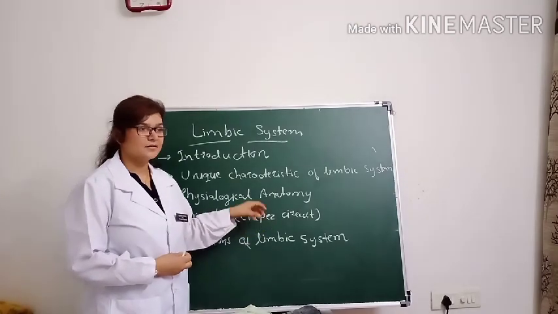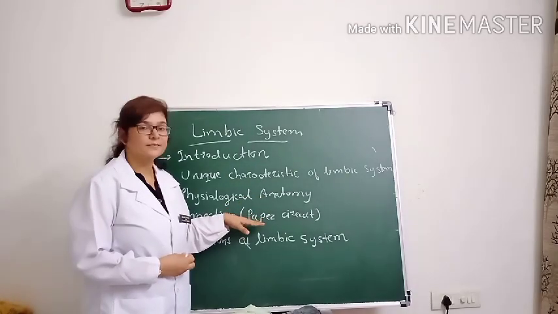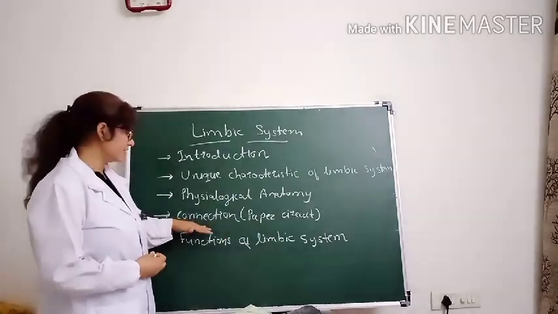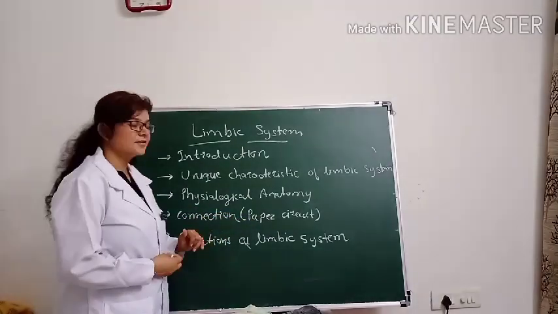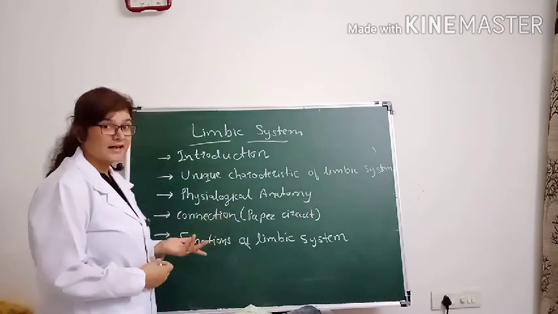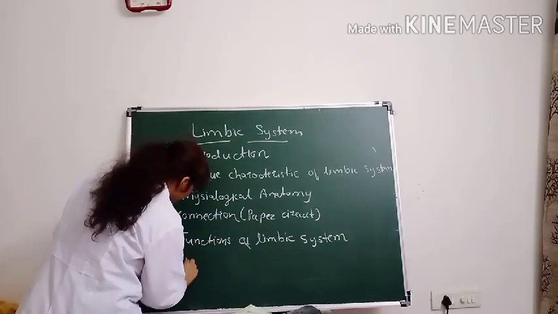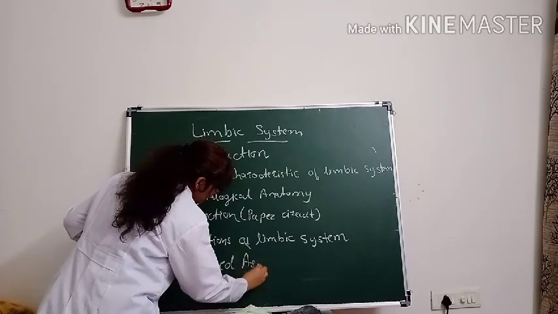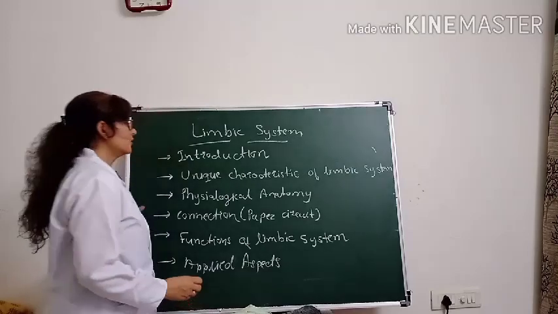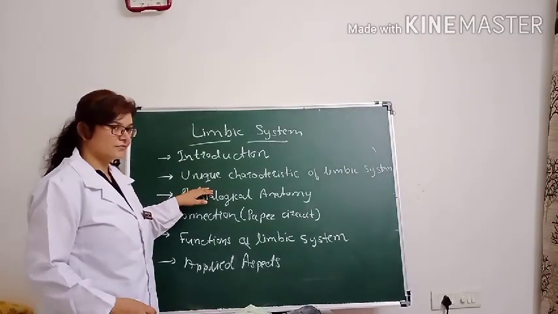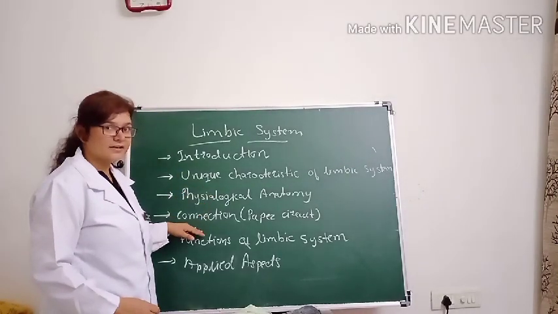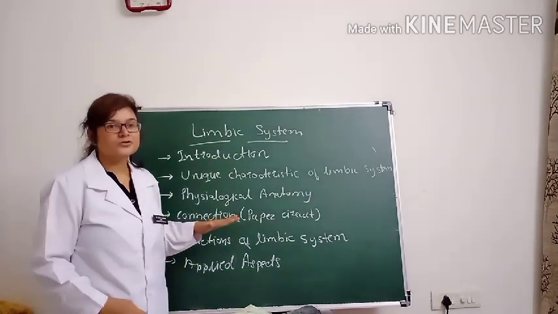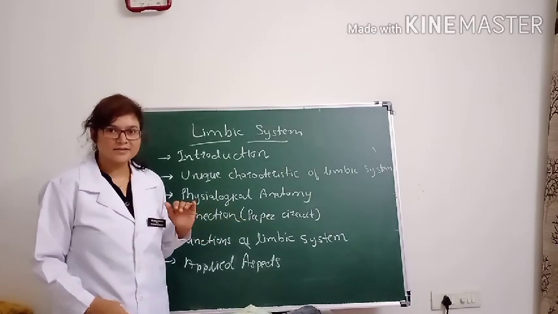The Papez circuit is asked as a 2 to 3 sentence question, and it is also important for MCQ purposes. The last ones are the functions of the limbic system and the applied aspect of the limbic system. So in short: the introduction, unique characteristic, physiological anatomy, the connections, functions, and the applied aspect. You should know these when we complete today's session.